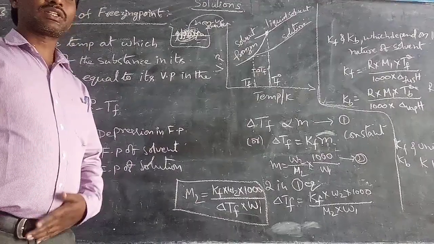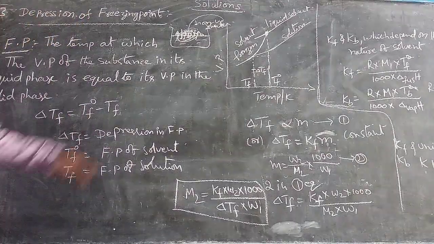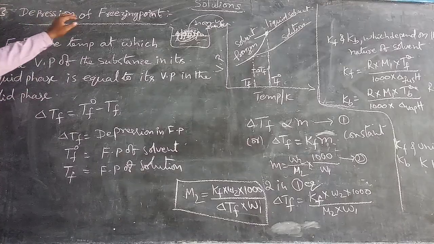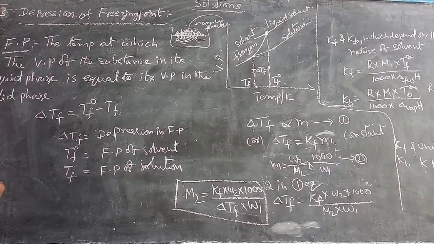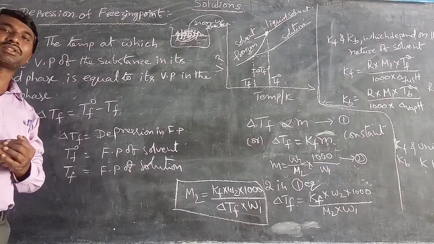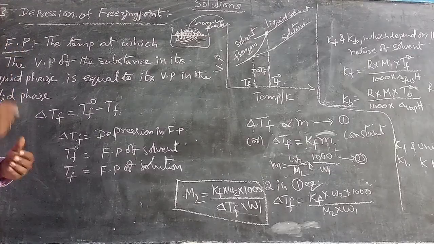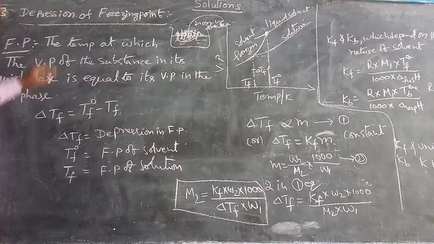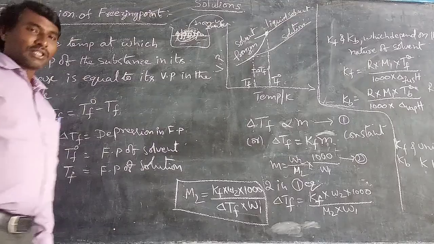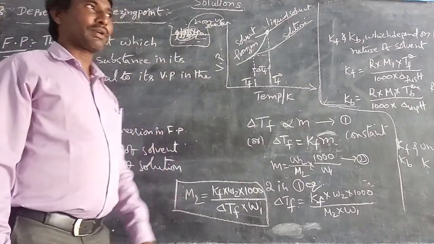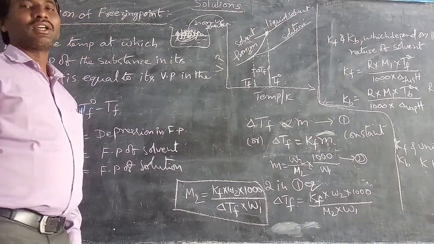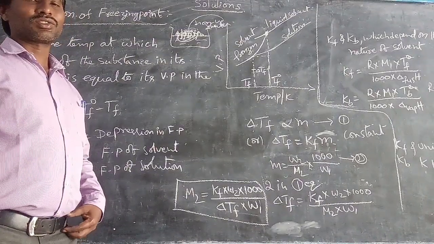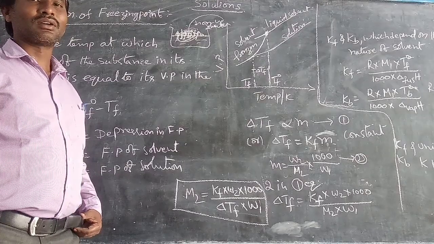Today we are discussing, from the solutions chapter, depression of freezing point. This is the third colligative property we are discussing in this unit. You already know what colligative properties are: they depend on the number of solute particles, but not on the nature of the solute particles.